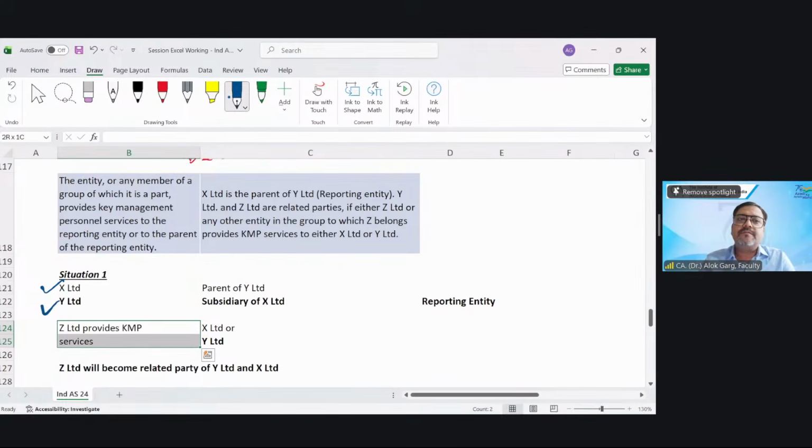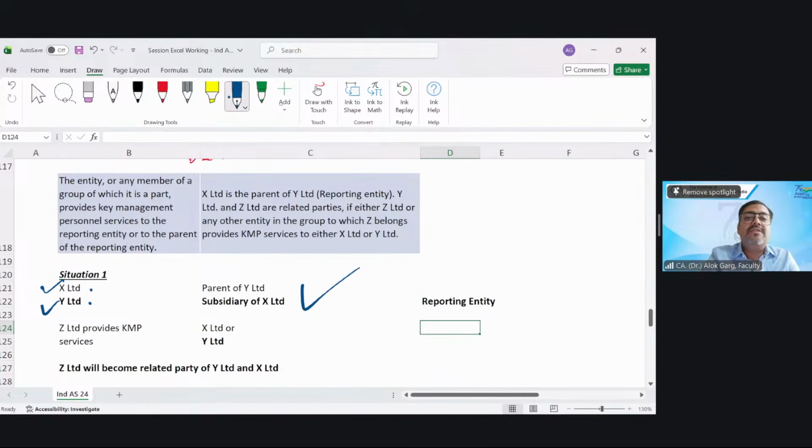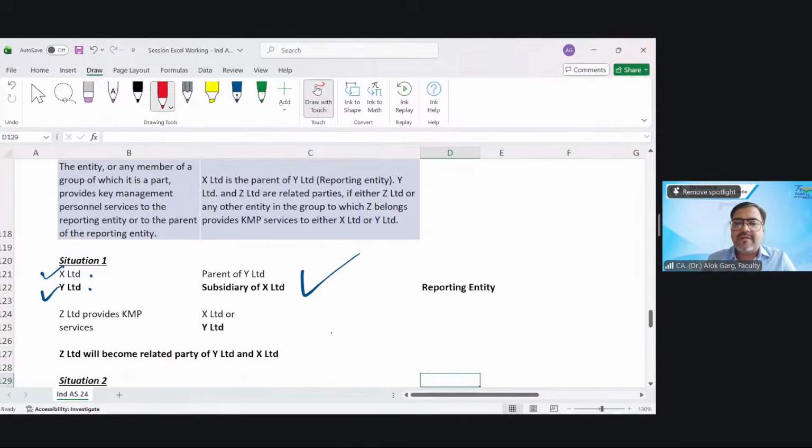Okay, friends. In this case, Z, who is providing the KMP services to either Y or X, will become a related party of X Limited as well as Y Limited both. This Z will become a related party of X and Y both, right? Is that clear? Yes, sir, clear.